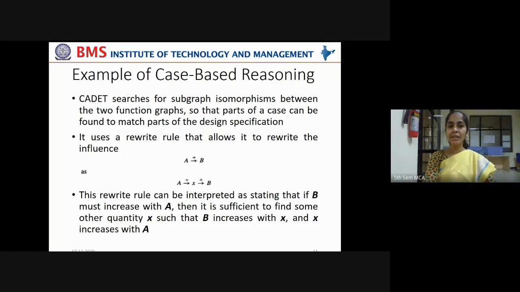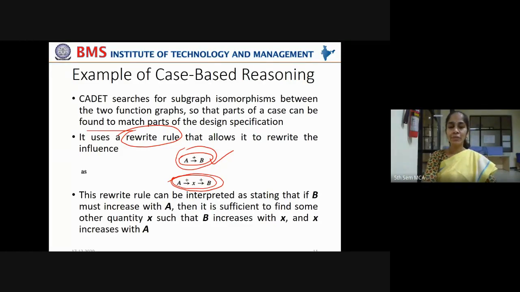Now, it uses a rewrite rule. Another important feature of this case-based reasoning is that it uses a rewrite rule that allows it to rewrite the influence A to B as A to X and X to B. What is this? Say, if B is increasing with respect to A, and such a structure is not available, you can rewrite the rule as: B is increasing with respect to X and X increases with respect to A. This can be written in a similar way, that is almost matching this.